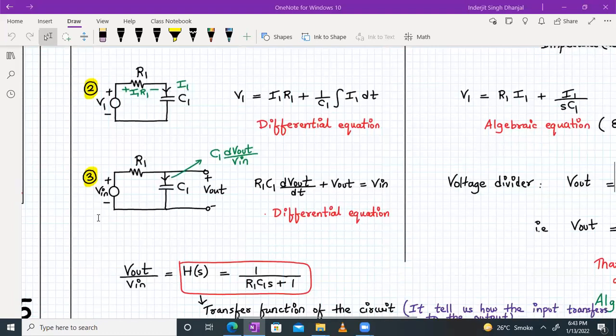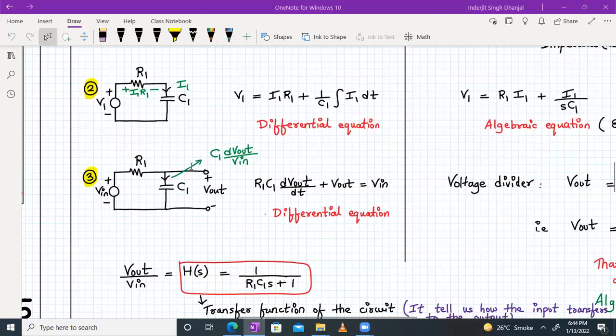So in the third circuit, we have the applied input voltage V in, right? And the voltage is measured across the capacitor as V out. So over here, the current flowing through the capacitor will be C dV by dt, right? So in this case, it will be C1 dV out by dt, correct? Now we want to write the result in the form of V in and V out.